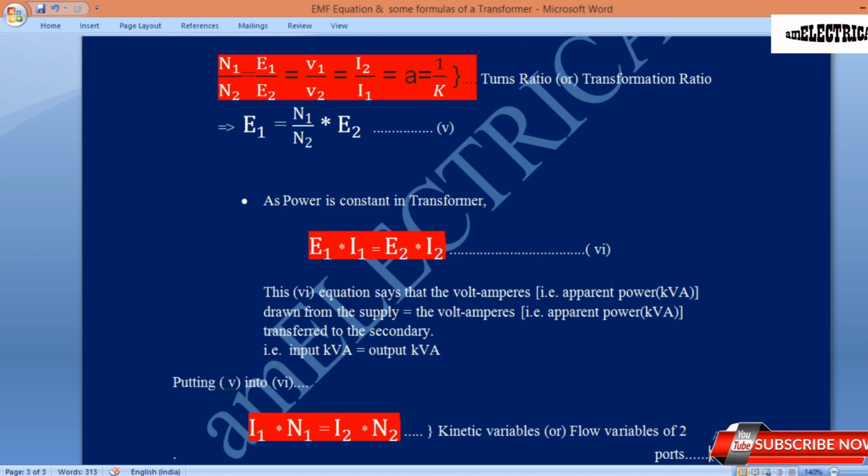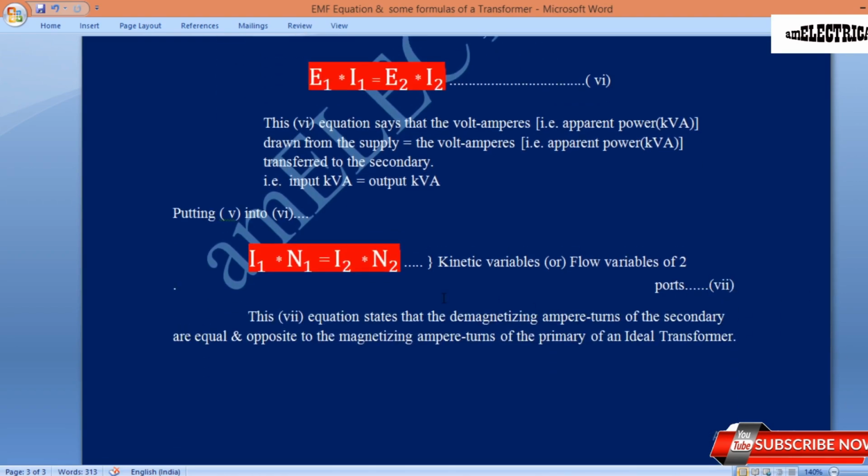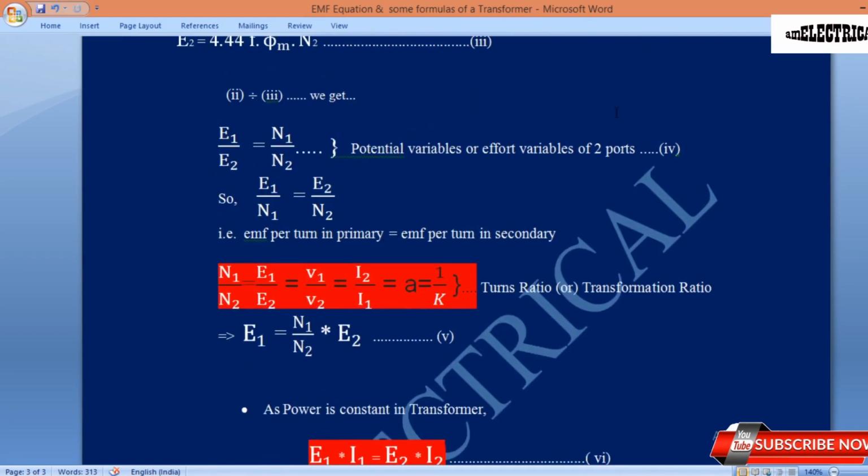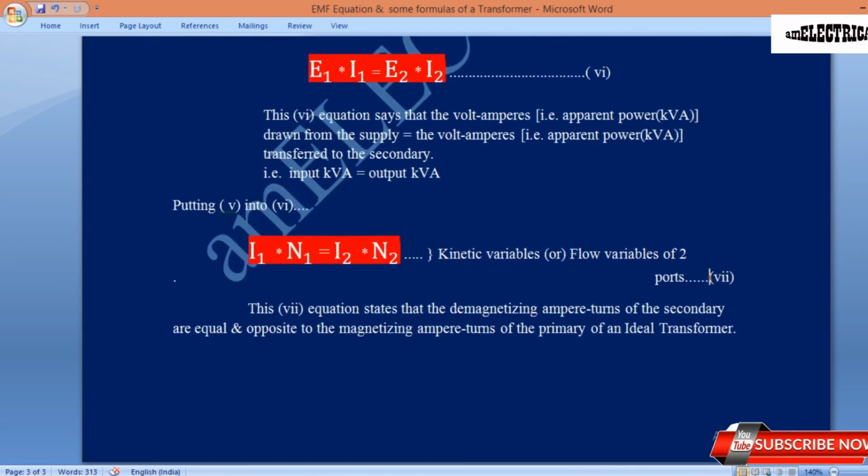This equation is called the kinetic variables or flow variables of two ports. Previously, the fourth equation was the port variables or effort variables of two ports. Now, this seventh equation is called the kinetic variables or flow variables of two ports.